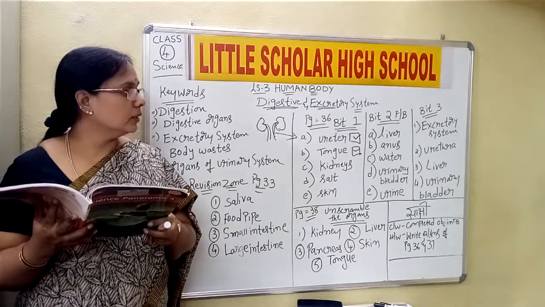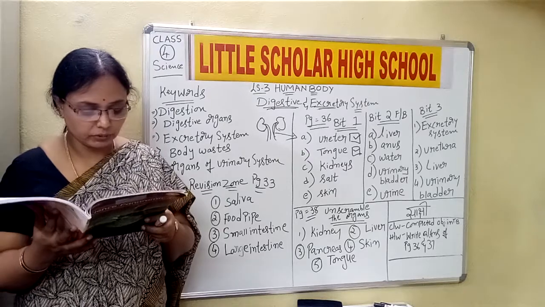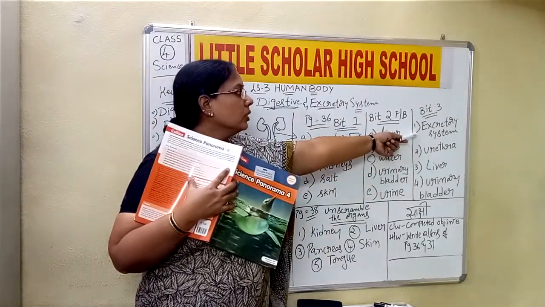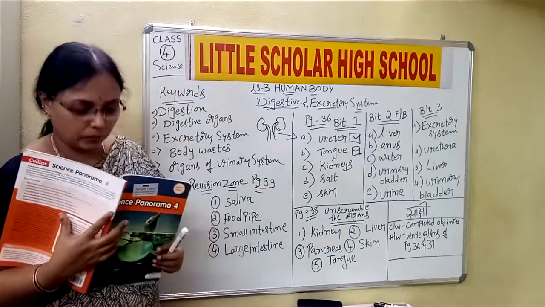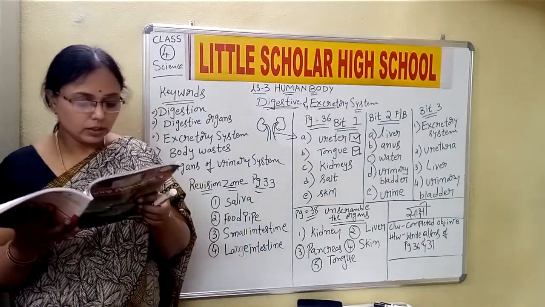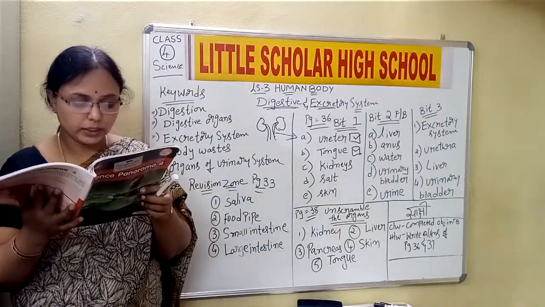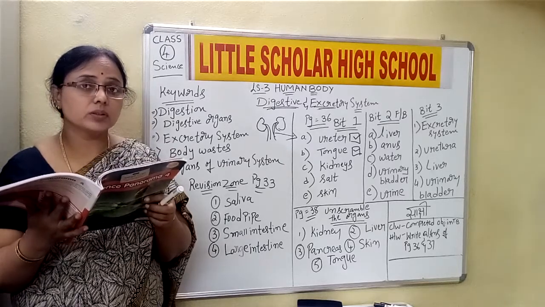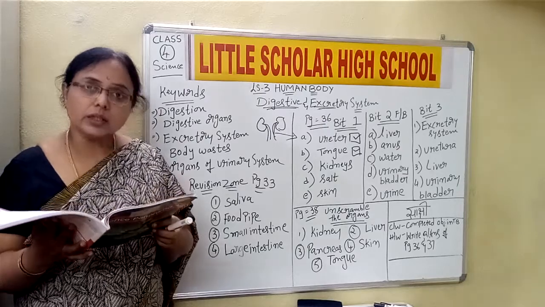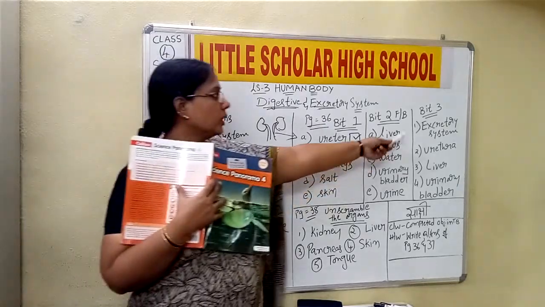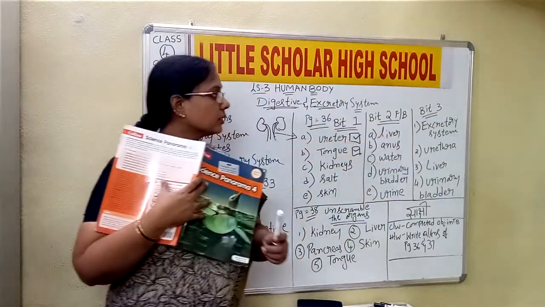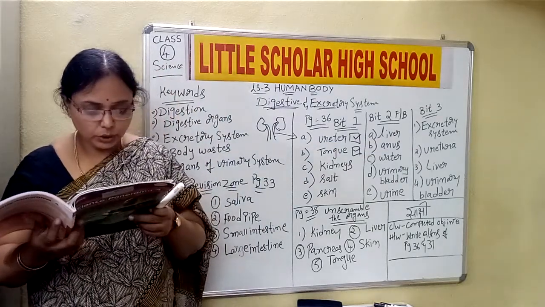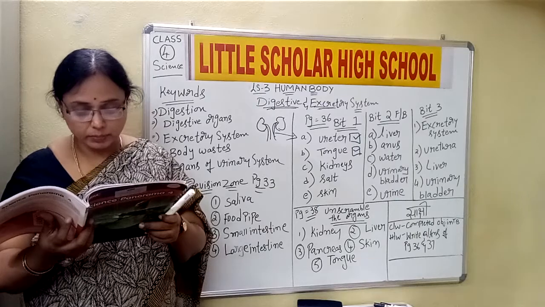Then third bit, give one word for each of the following. We are in third bit now. Same page, third bit. Let me read the question. The system in our body that gets rid of waste. The waste is coming out from the system through excretory system. What is the one word answer? First one, excretory system.